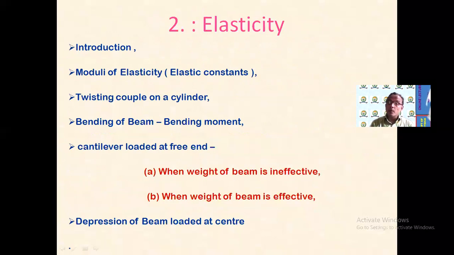The second chapter belongs to the second section, that is the properties of matter. In the properties of matter, different terms are there. The first is that matter is of three states, as you know: solid, liquid and gas. Now the first property is elasticity. This is the property of solids particularly. In this chapter on elasticity, the definition of the term elasticity you have already seen in your 12th standard.